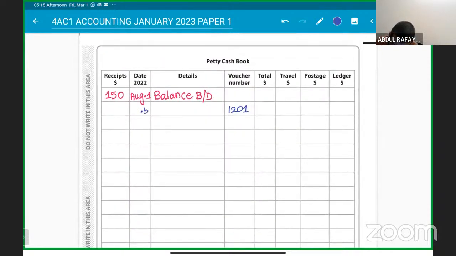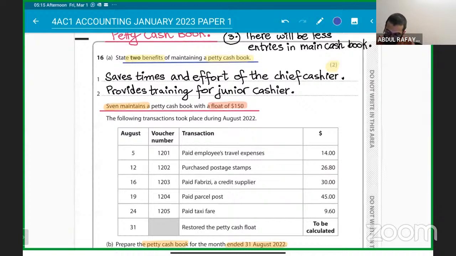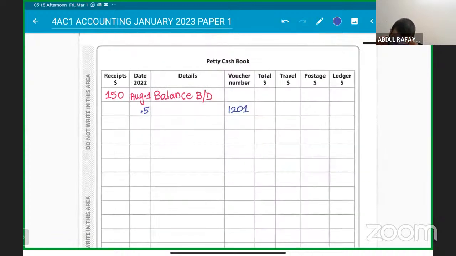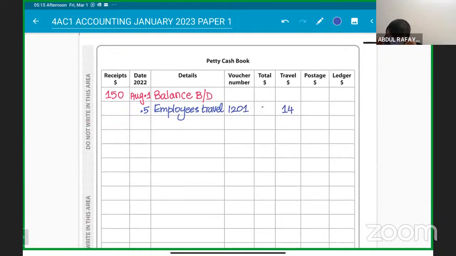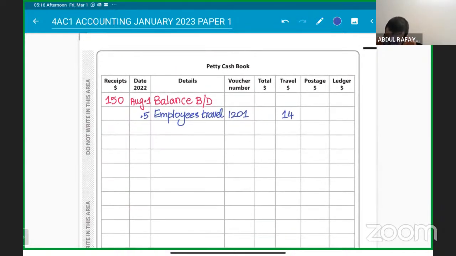So August 5th, paid employees' travel expenses. So the employees' travel expenses are paid. How much are they? $14. So $14 is being posted here, and the total is also $14. Got that understood? Clear on that?